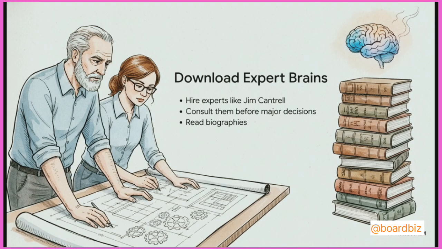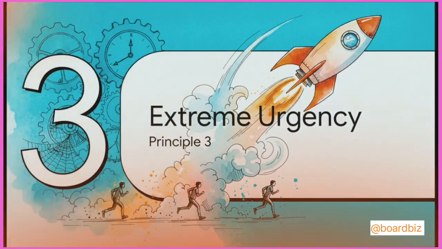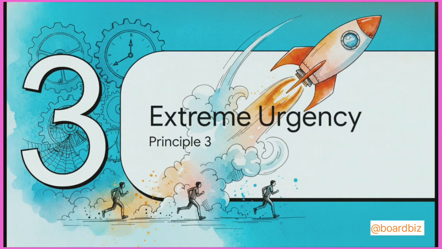You can literally download the brains of history's greatest minds just by reading their life story. Okay, principle 3, extreme sense of urgency. There's this huge trap we've all fallen into called analysis paralysis, right? It's where overthinking just totally stops us from taking action. But the thing is, action-oriented people learn incredibly fast simply because they physically do more.